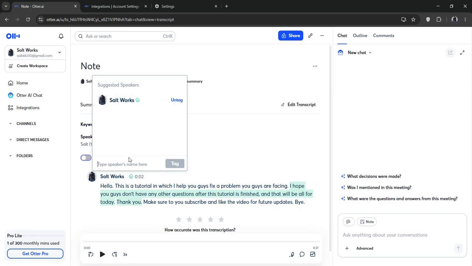Fourth, tag your speakers. If Otter labels someone as speaker 1 or 2, edit their name directly in the transcript. This trains the system and improves future recognition.